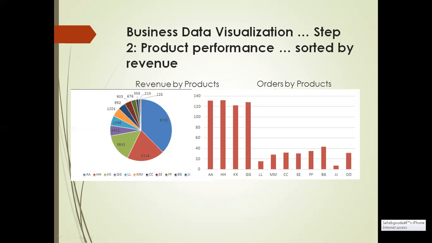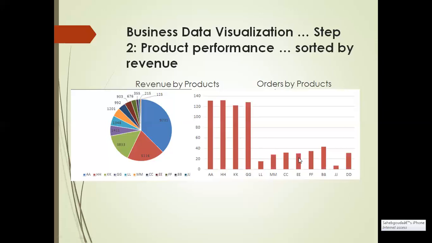It is interesting to note that the top 3 products produce almost 75% of the revenue. Just check this product, this, and this. These 3 products produce almost 75% of the revenue. By just looking at this pie chart, we can easily get to know which one has more revenue. Understood?